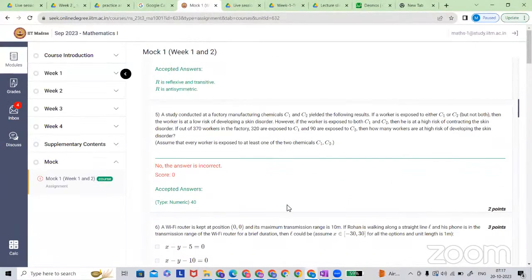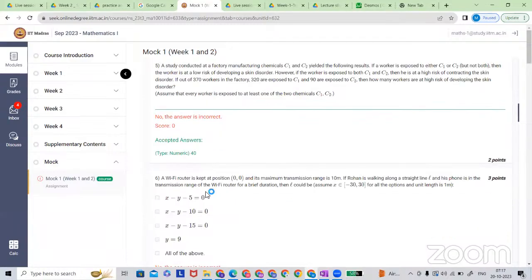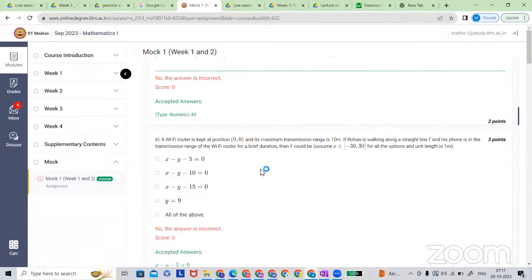Here it is given that the maximum transmission range is 10 meter. The position of the Wi-Fi router is given: it is at the origin, (0,0). So the transmission range is 10 meter, and Rohan is traveling in a straight line.